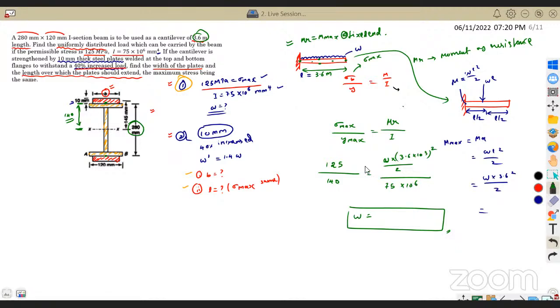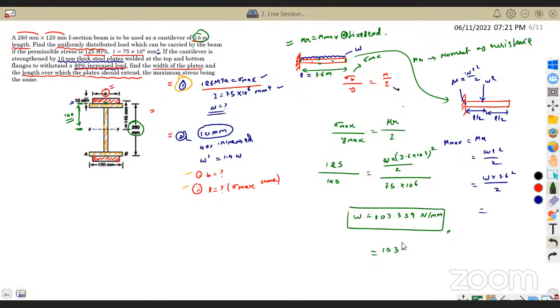Just with your answer, we need to multiply 10 power 6. You took in mm only. So you got 103.339. 103.339 Newton per mm, right? Yeah, Newton per mm. If I want to convert it into meter, then I will multiply with 1000. Still, the answer seems to be wrong, Gabriel.